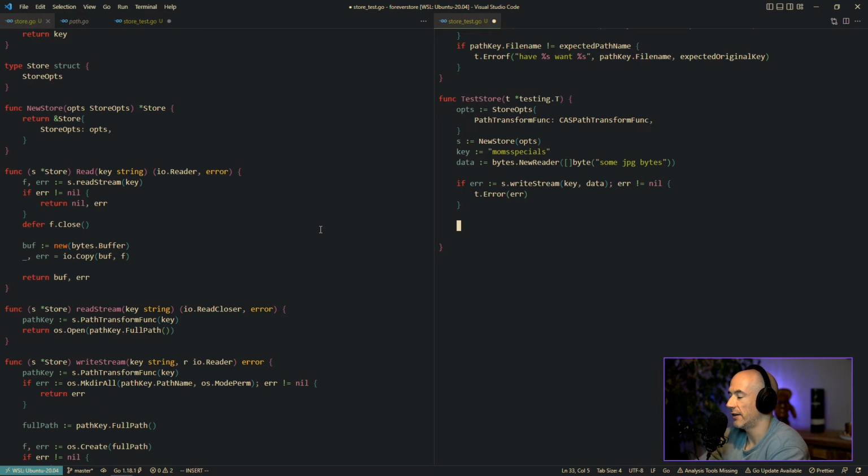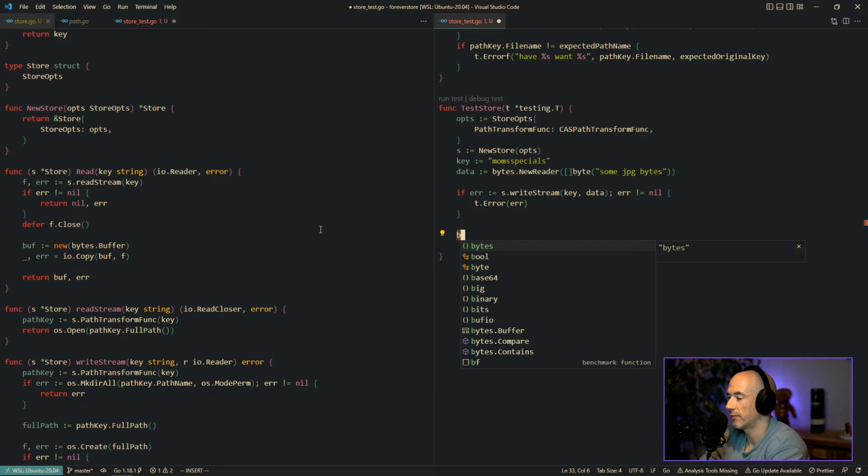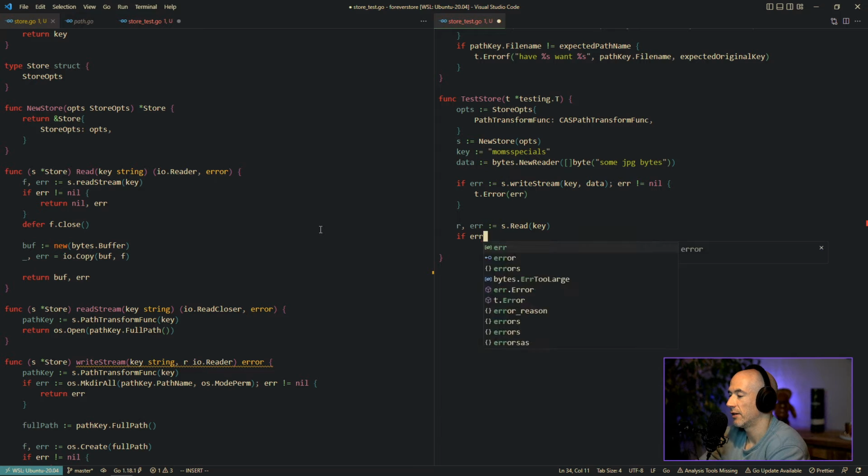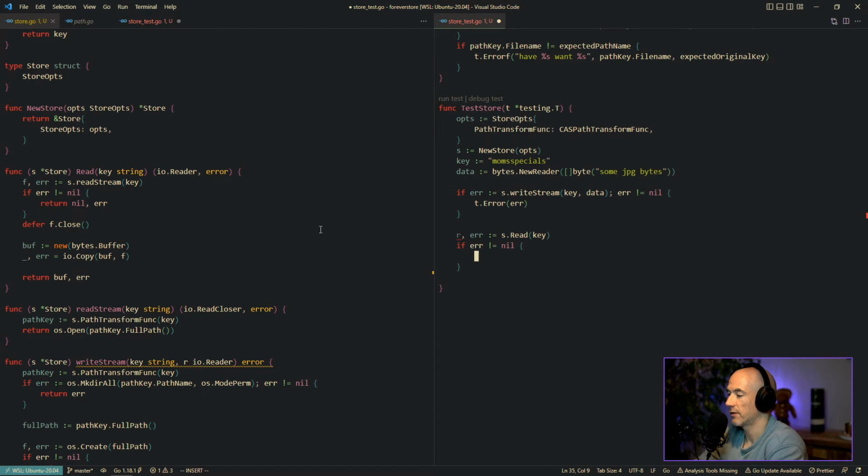Then we're gonna say that the r, we're gonna be s read. We're gonna read the key. We're gonna say if r is not null, the error r, right? The error r.